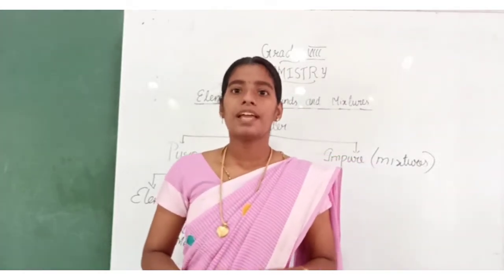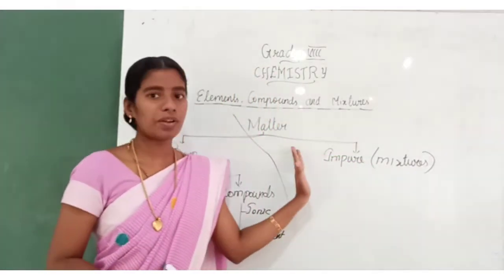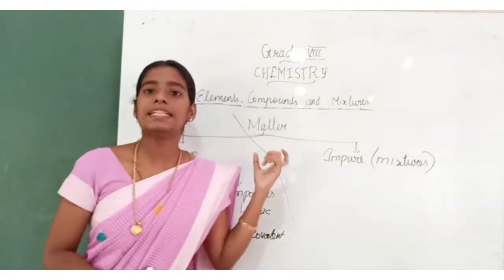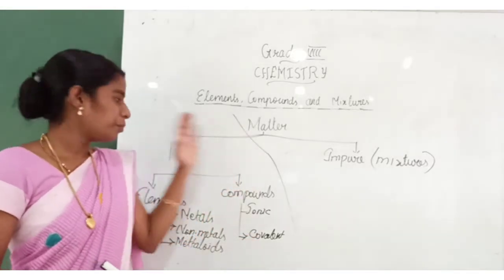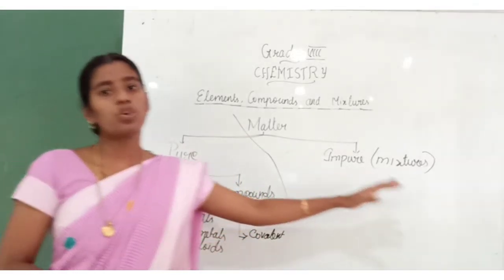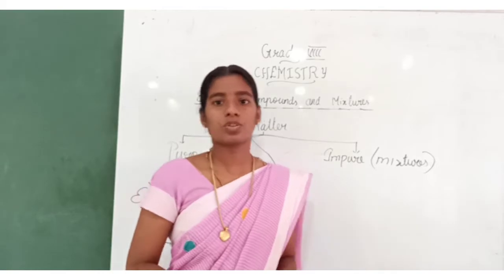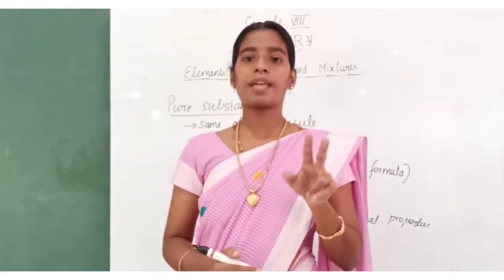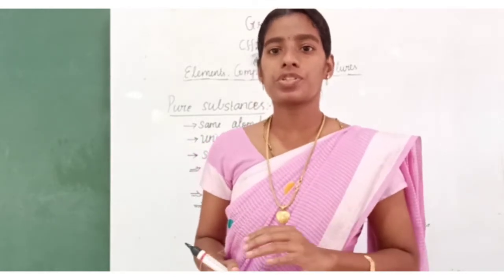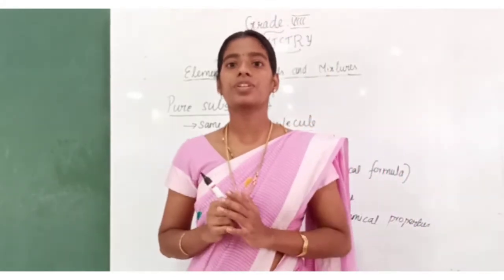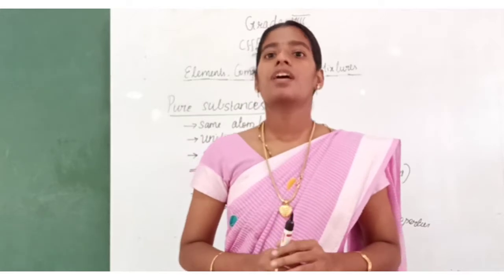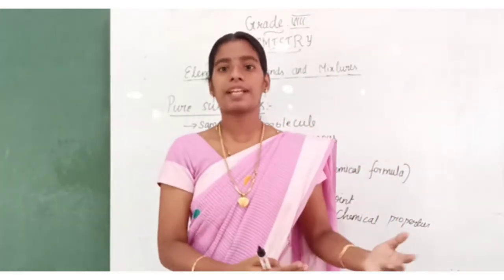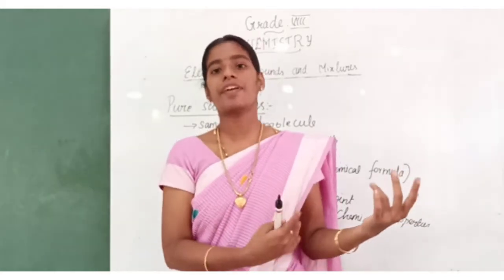Clear? About the classification of impure substances we can learn later. First we can study in detail about pure substances. Next we can go for impure substances. Okay? So matter can be classified into two types, pure and impure. We are going to learn now about pure substances. Pure substances can again be classified into elements and compounds. Elements can be classified and compounds can also be classified.